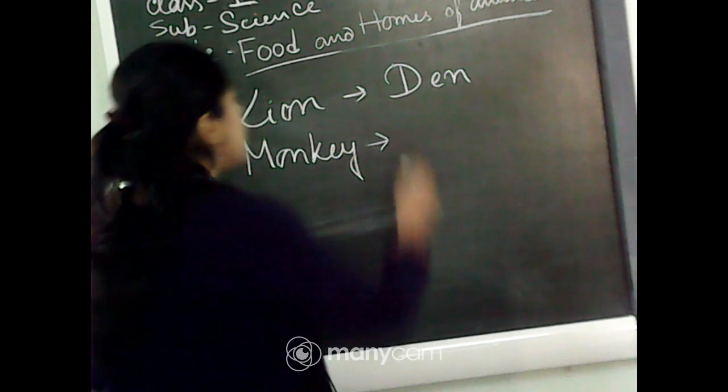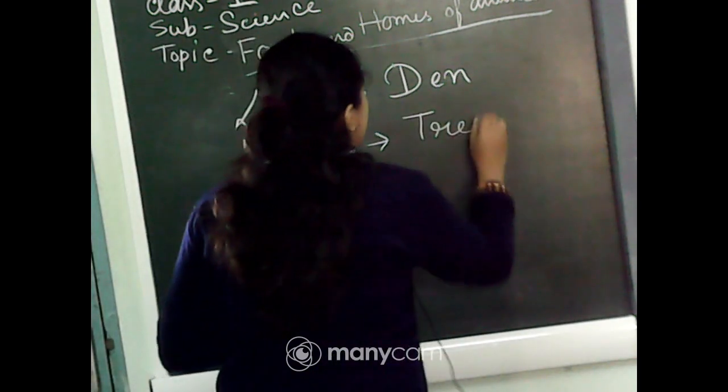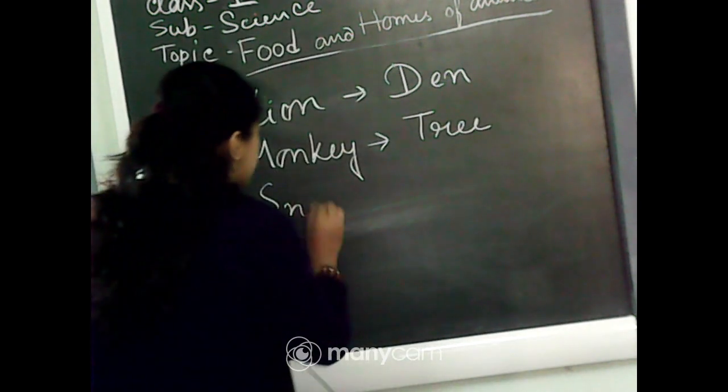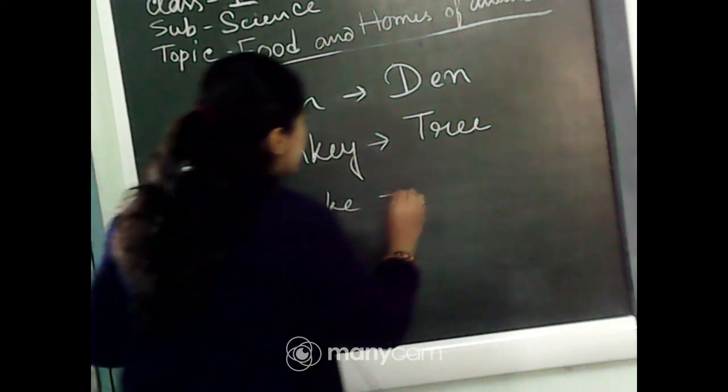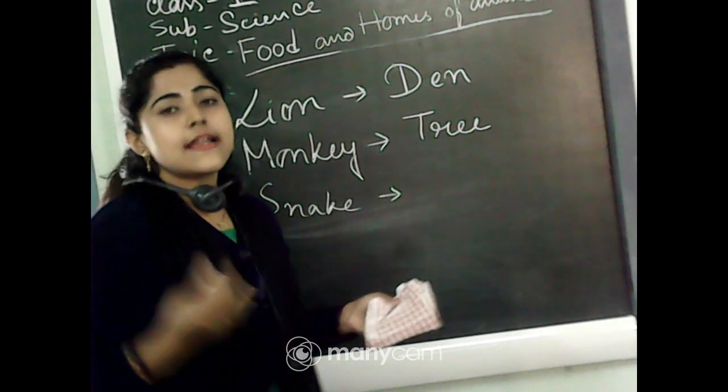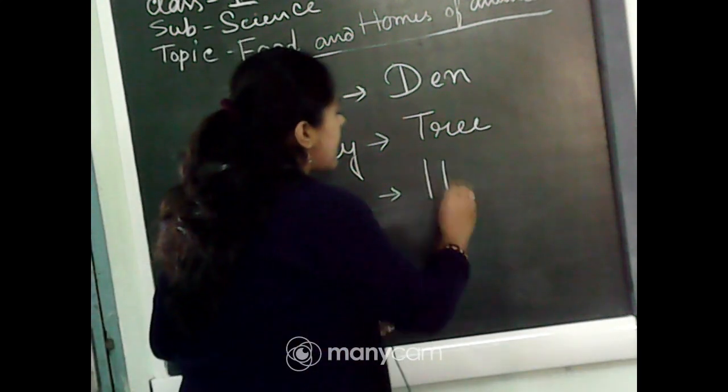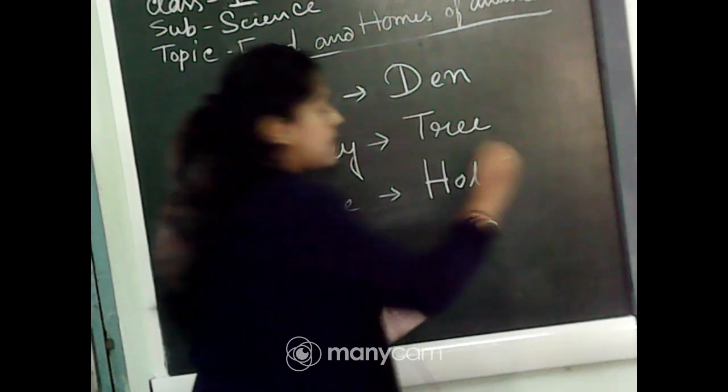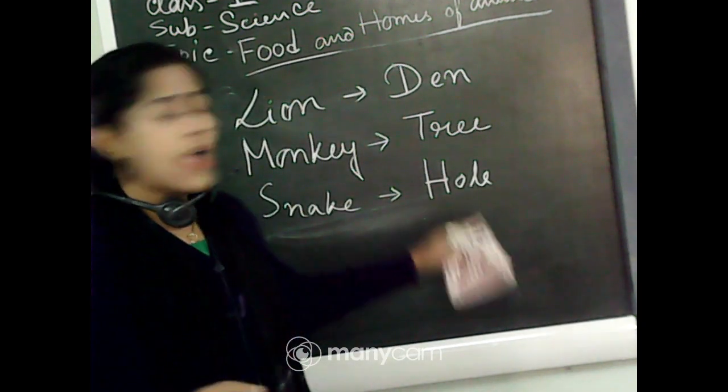Next is the snake. The snake also doesn't make its own home. It just finds any kind of hole and lives in that. So the snake lives in a hole.